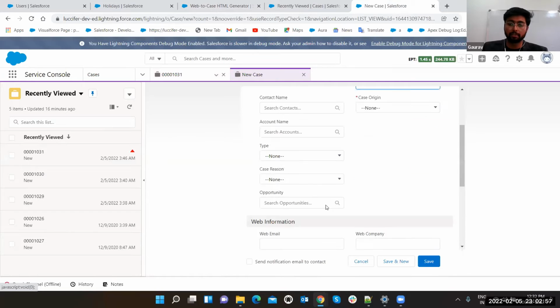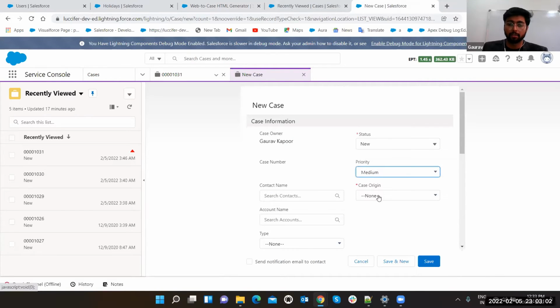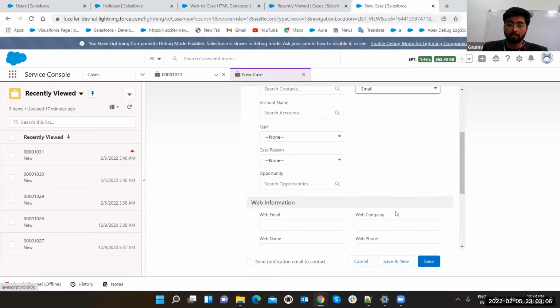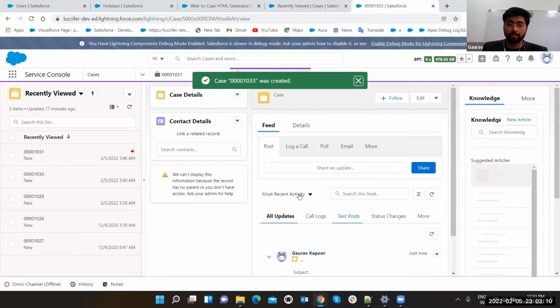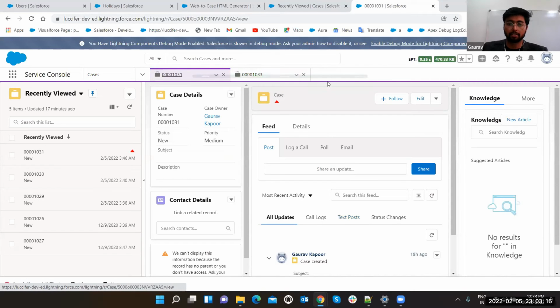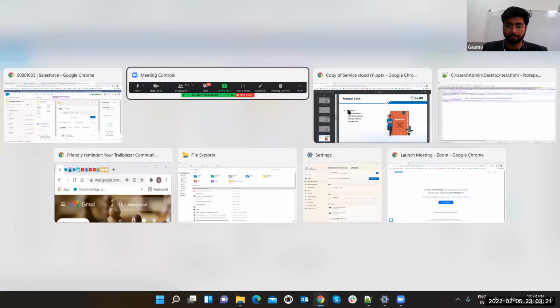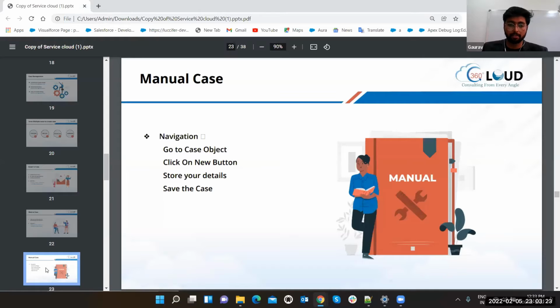It is going to open a new case. Make it and save it. Like suppose case origin is email, and that's the basic stuff. Just save it. See, it is created and opened up here. It will directly get opened here. That's how Service Console also helps you with ease. Okay. That's a manual case.